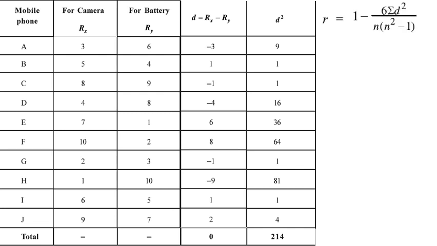Write the formula: 1 minus 6 summation D square upon n into n square minus 1. So putting the values in there, 6 into 214 upon 10 into 100 minus 1. Simplifying, 1284 upon 990.